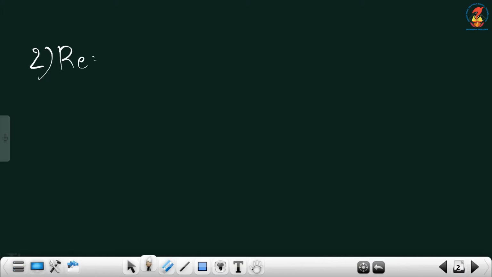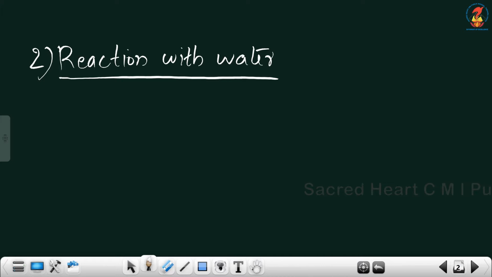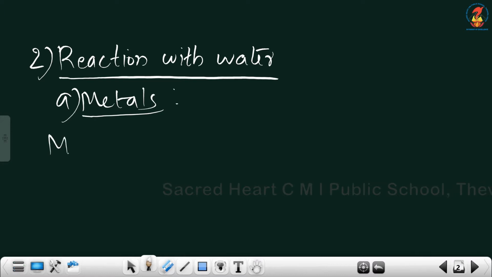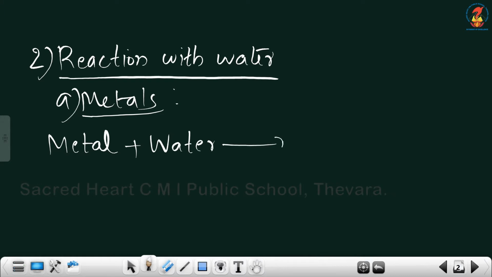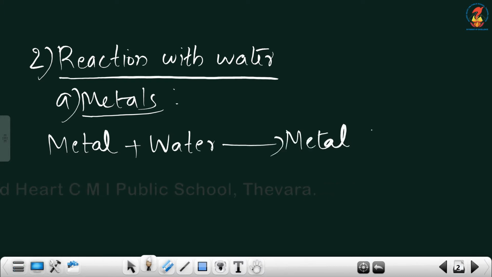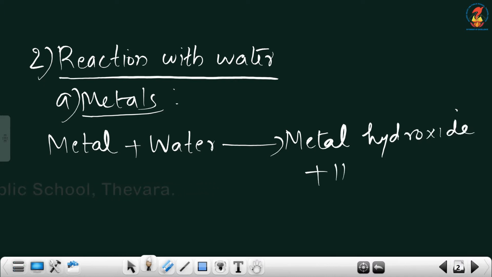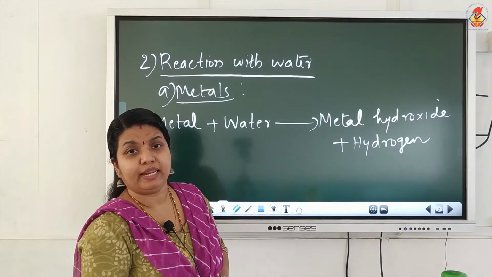Now the second reaction, today we will see the second reaction with water. How metals react with water. So metals react with water to form metal hydroxide and hydrogen gas. So we can say that metals react with water to form metal hydroxide and hydrogen gas.